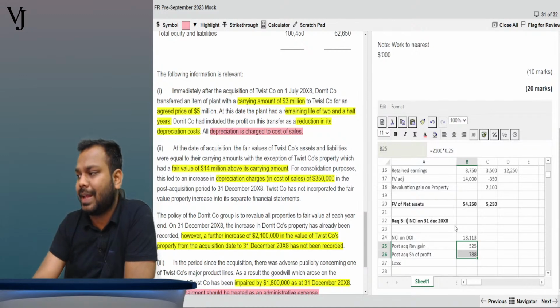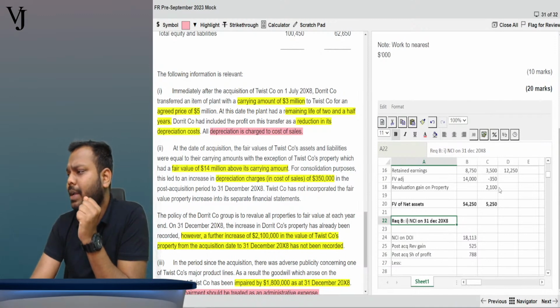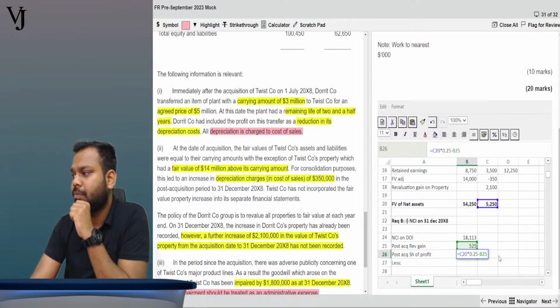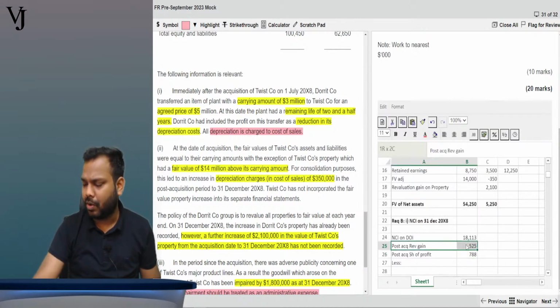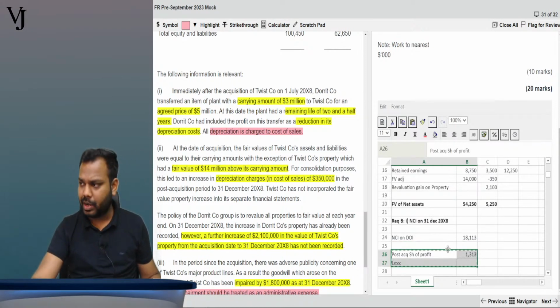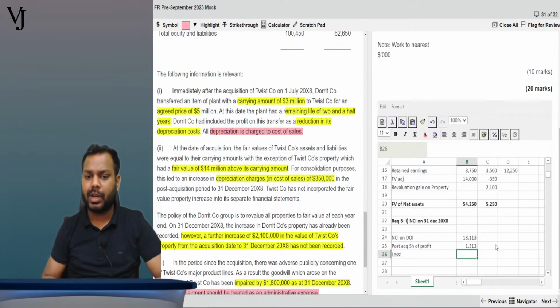The question is saying you have to calculate NCI. Now what I did here, for better presentation, is that this 2100 is coming here, and now 5250 minus 2100 multiplied by 25%. Or if this line is creating confusion, you can remove it and simply write that the share of profit is this minus this multiplied by 25%. Done. This is also correct and you will get full marks for it.